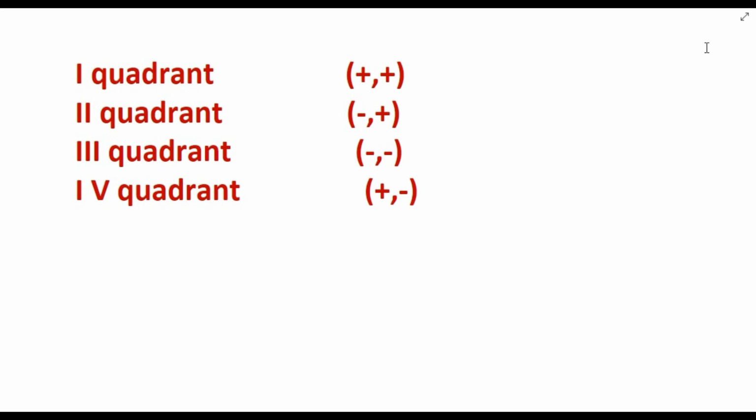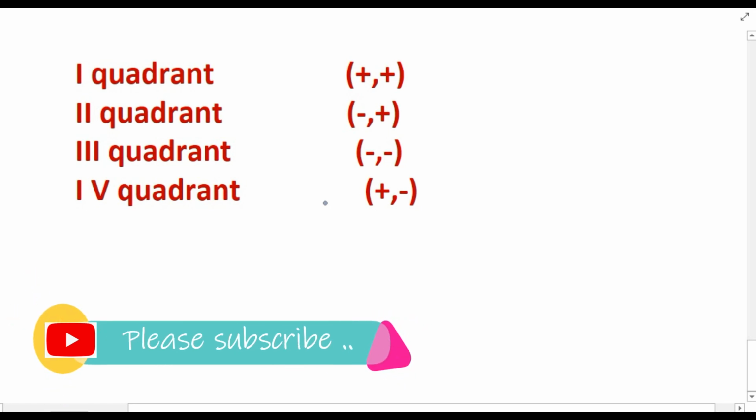So the coordinates of a point are of the form (+, +) in the first quadrant, (-, +) in the second quadrant, (-, -) in the third quadrant, and (+, -) in the fourth quadrant. So in today's video, we have learned the basic terms used in coordinate geometry.